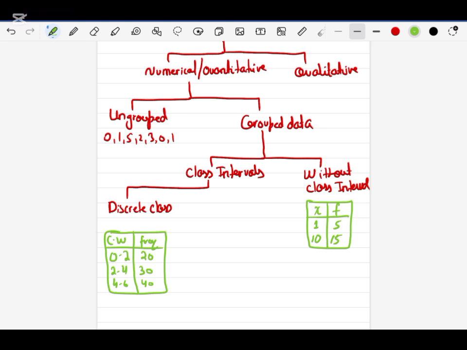And we have one more class that is known as continuous class. In continuous class, you will get the range of the values. We have a class width and we have a frequency.